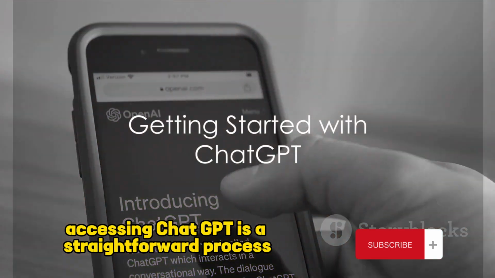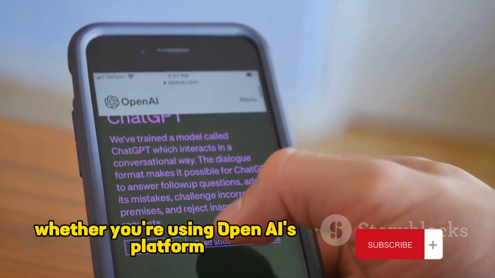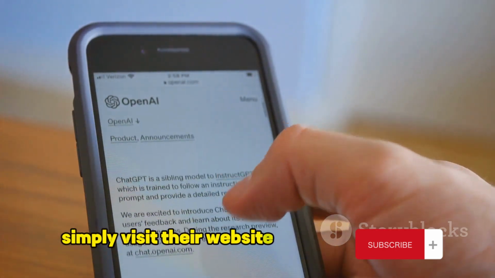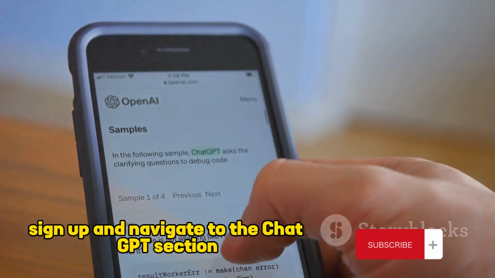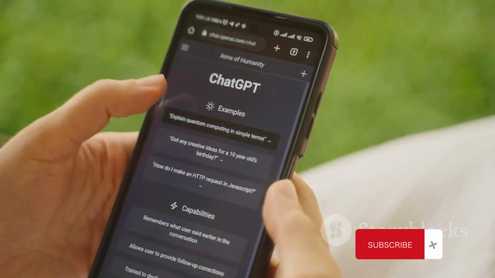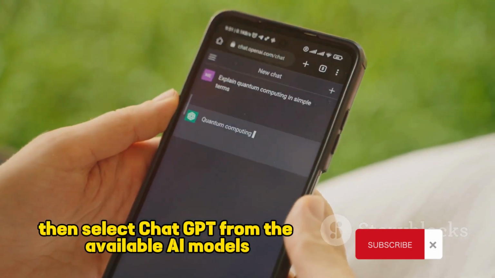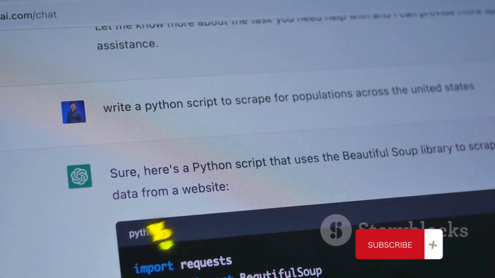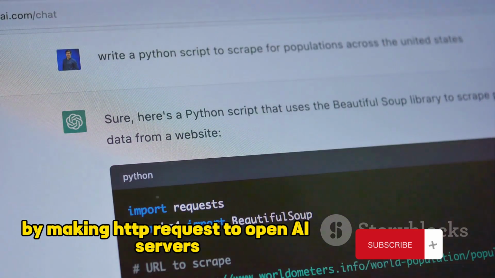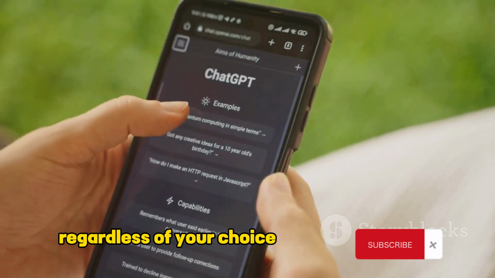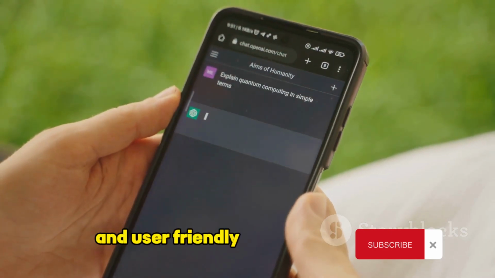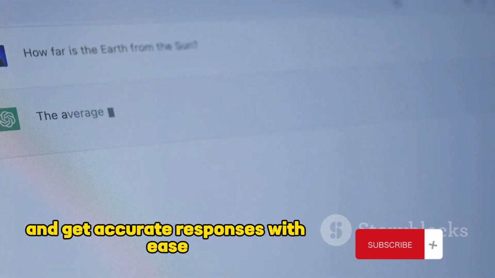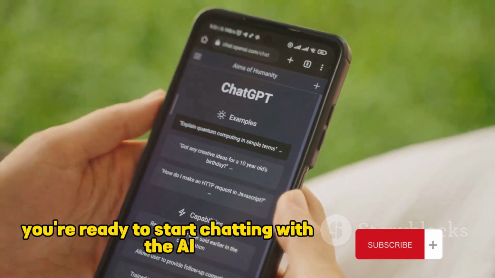Accessing ChatGPT is a straightforward process, whether you're using OpenAI's platform, a third-party platform, or the direct API. If you're using OpenAI's platform, simply visit their website, sign up, and navigate to the ChatGPT section. For third-party platforms, you'll generally need to sign in, then select ChatGPT from the available AI models. If you're a bit more technically inclined and prefer using the direct API, you can access ChatGPT by making HTTP requests to OpenAI's servers. Regardless of your choice, you'll find the interface to be intuitive and user-friendly. It's designed to help you initiate a chat, ask questions, and get accurate responses with ease. With the setup complete, you're ready to start chatting with the AI.